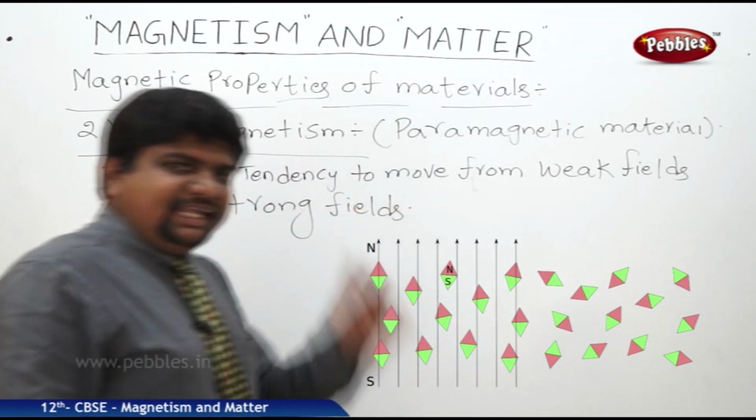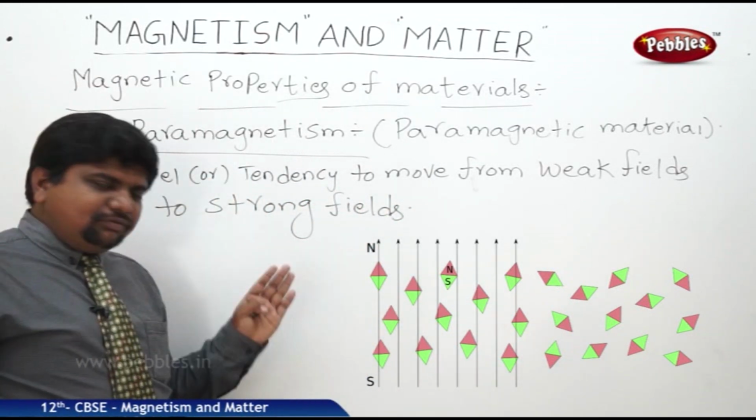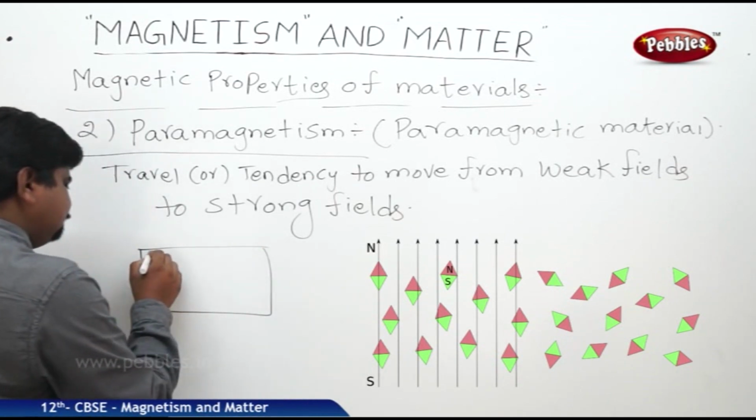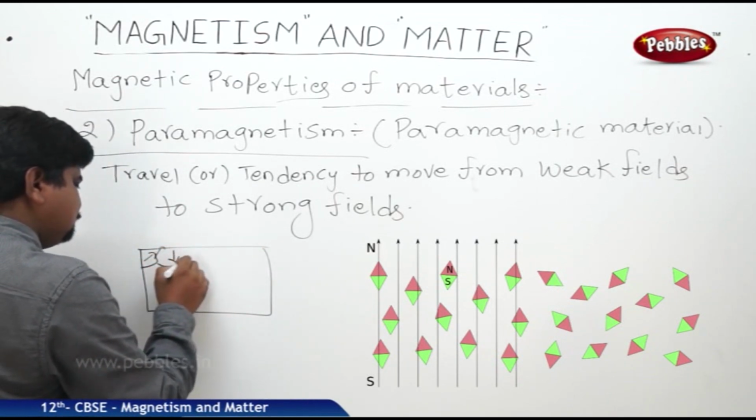Why is it happening actually? As usual we know that there is a magnetic domain which contains the electrons. So there is a randomness.